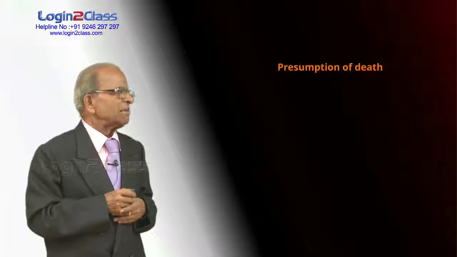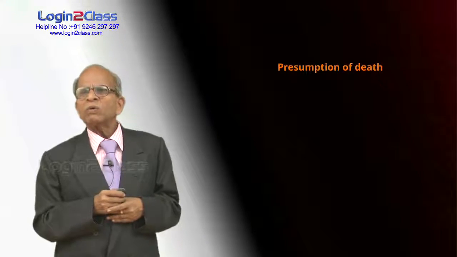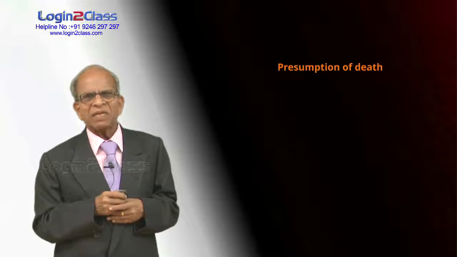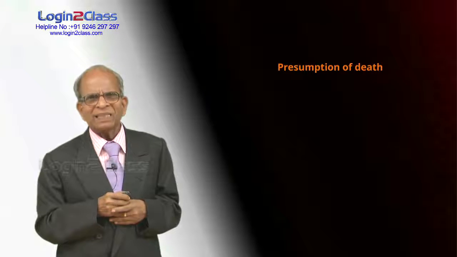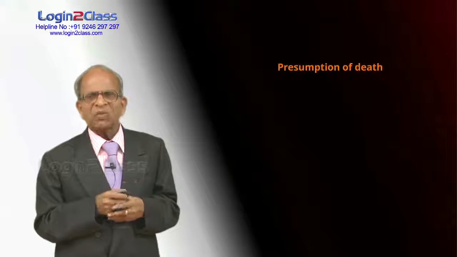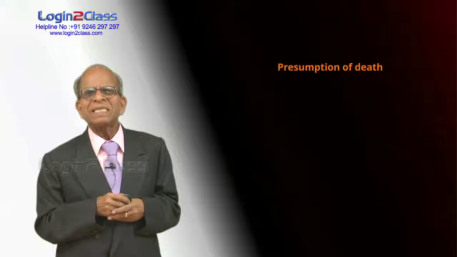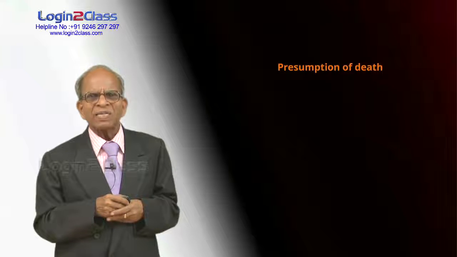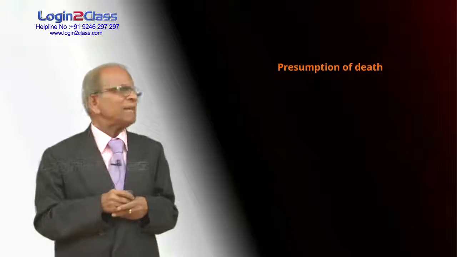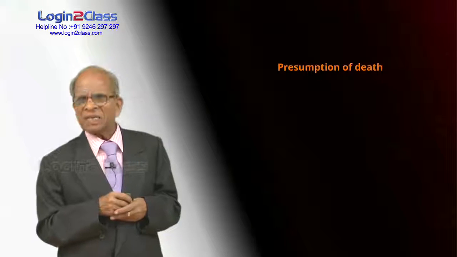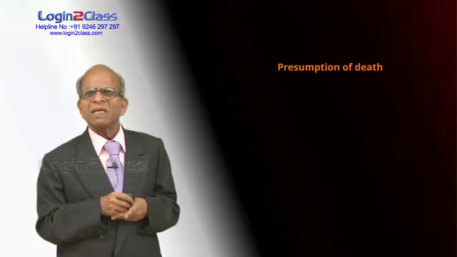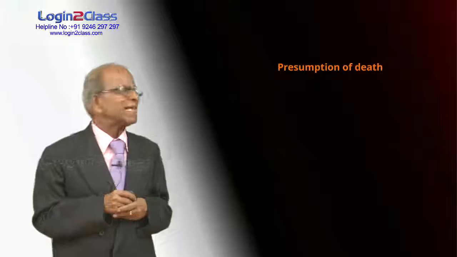Next subject is presumption of death. Now, we were talking about the death certificate. You cannot pay any death claim without a death certificate. Without getting the certificate, how can you pay the claim? But in some cases, people are missing. When people are missing, you cannot say they are dead. How to pay the claim when a person is missing? You cannot say he is dead. He may be somewhere. So what to do about such cases?